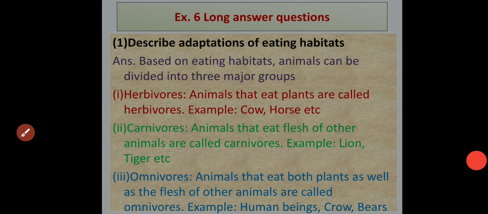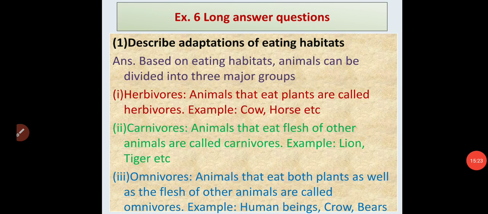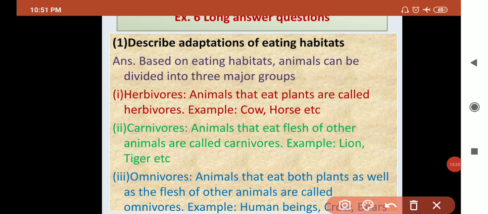Next is long question answer. Question number 1: Describe the adaptation of eating habits. Based on eating habits, animals are divided into 3 groups.